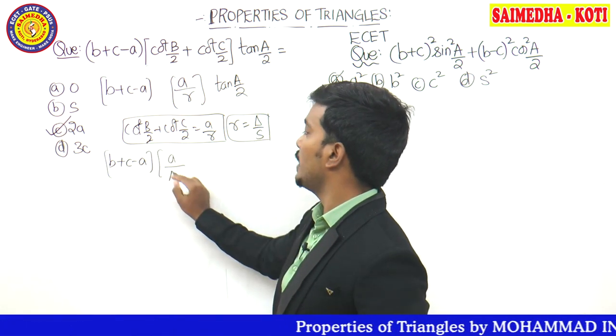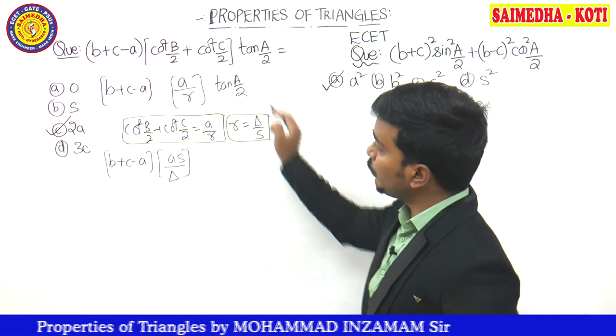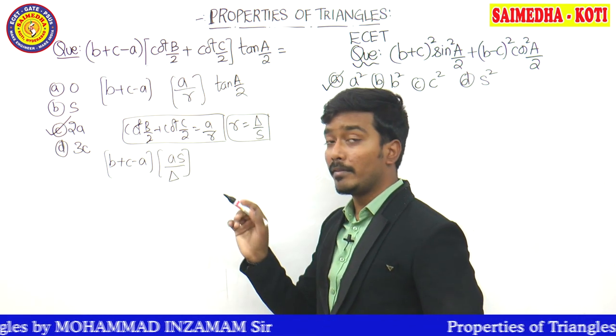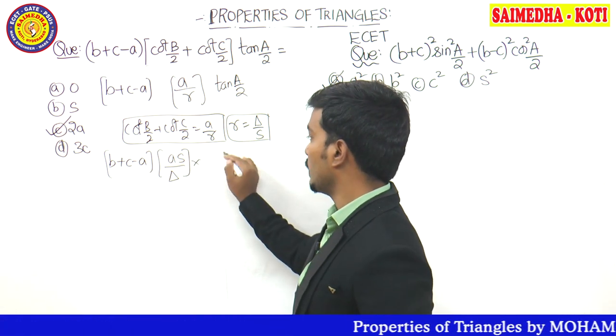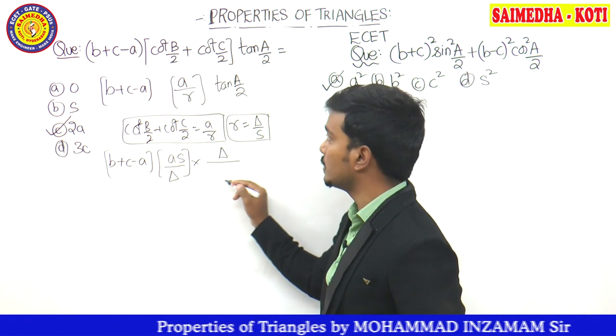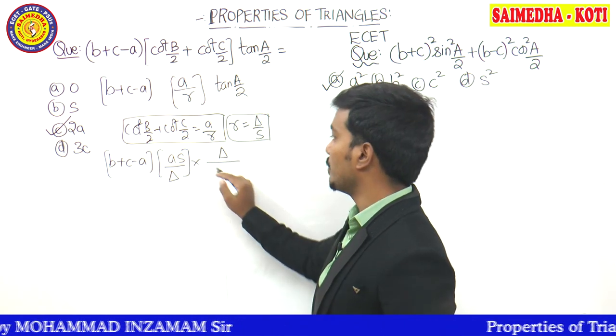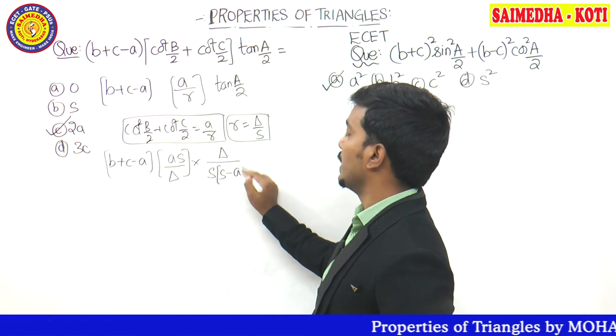In the place of R we can write delta divided by S. Now the tan A by 2 formula. I am choosing the formula which has delta in the numerator. So what is the formula when delta is given in the numerator? In the denominator you need to write what, guys? Tan formula always starts from the bottom, that is sin by cos. It can be written as S into S minus A.